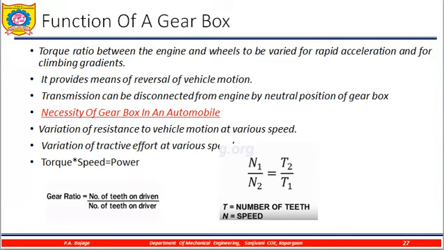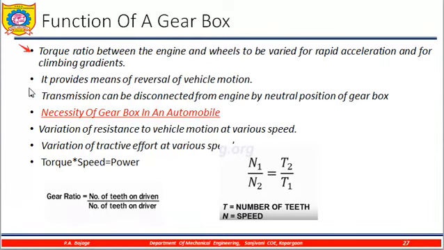Now let us see the function of the gearbox. So what is the first function of the gearbox? The torque ratio between engine and wheels is to be varied for rapid acceleration and for climbing gradients. You know that the engine is always running at variable load and variable speed. So that power needs to be transmitted by varying the torque and acceleration with the help of the gearbox, also called the transmission system.